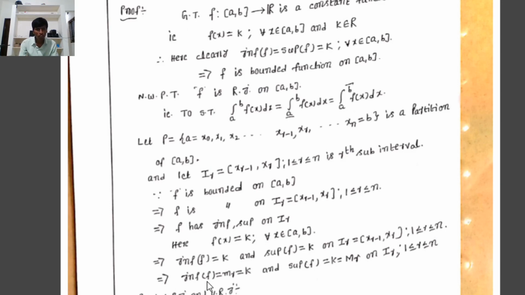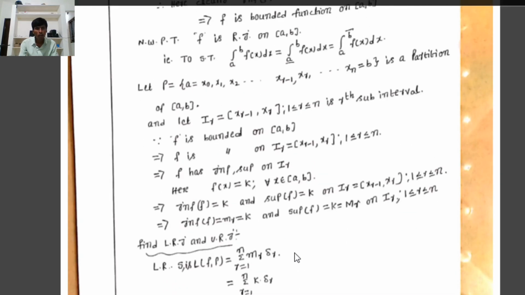This implies the infimum of f on I_r, which is small m_r, equals k, and the supremum of f(x) on the rth subinterval I_r, which is capital M_r, is also equal to k. Therefore, the infimum of f(x) on the rth subinterval, small m_r, equals k, and the supremum, capital M_r, equals k.